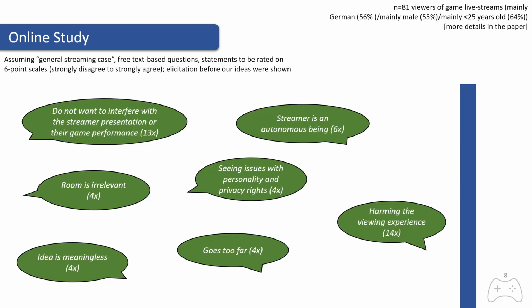Reasons for disliking certain categories could be provided via free text answers, and we coded them qualitatively and found major themes. Most notably, viewers would not like to interfere with the streamer or the performances of the streamers in the game that they are presenting in the stream. Another point was that viewers thought that it might harm the viewing experience in general.